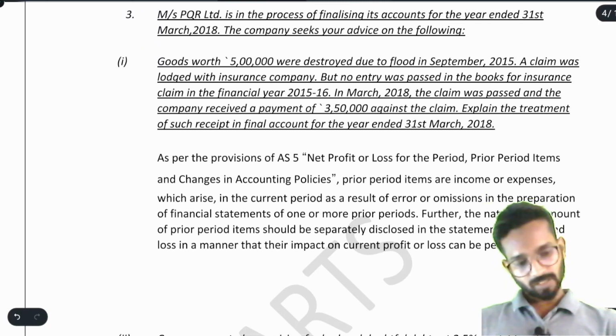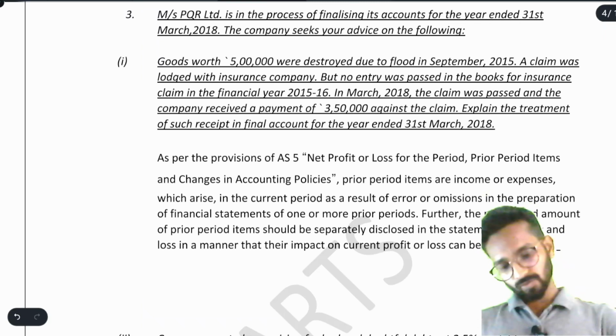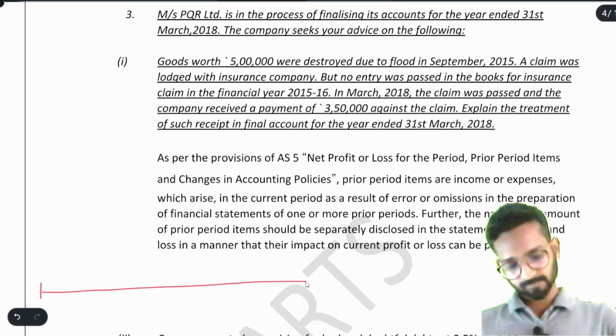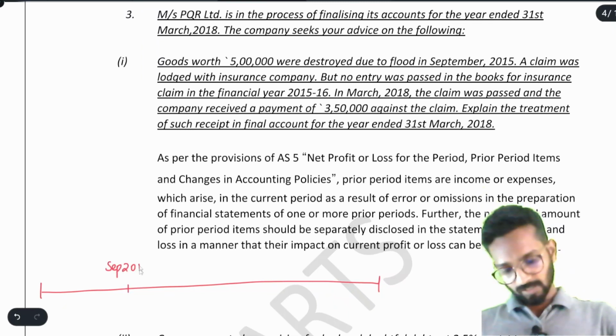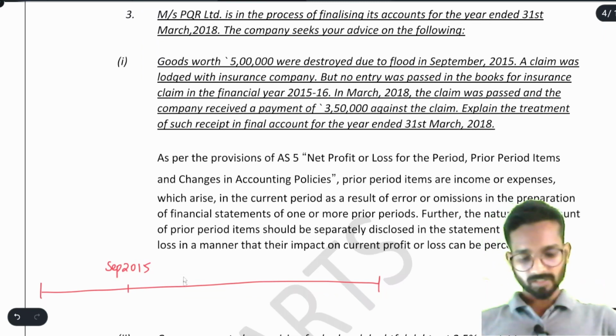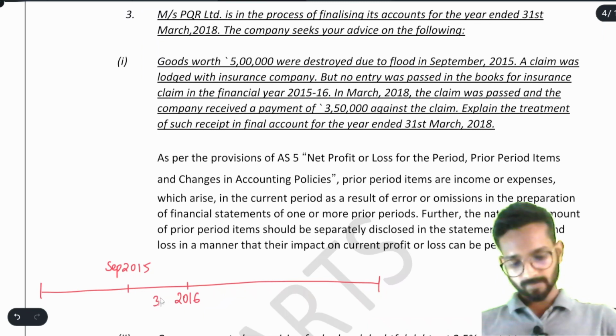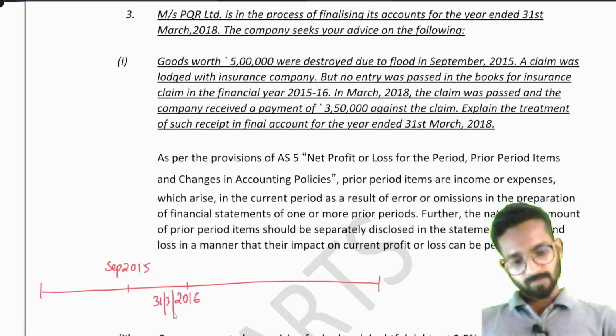It means I will just draw the number line to get more clarity. See, the flood happened in September 2015. After September 2015, after 6 months, there will be March 2016 year end. But no entry was passed in the books for the insurance claim.